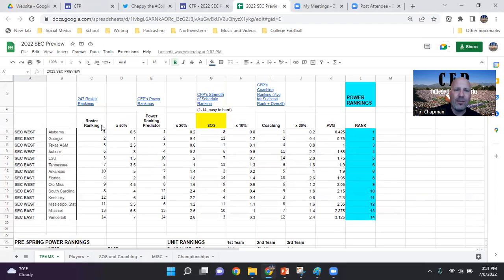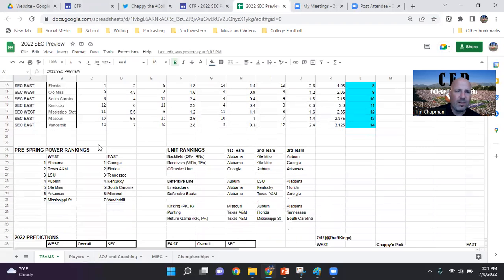So I give you some of the numerics and the analytics that go into ranking the teams from a power ranking standpoint, from 1 all the way down to 14 here in the SEC. The pre-spring power rankings, so looking at the teams prior to kickoff of the 2022 season.